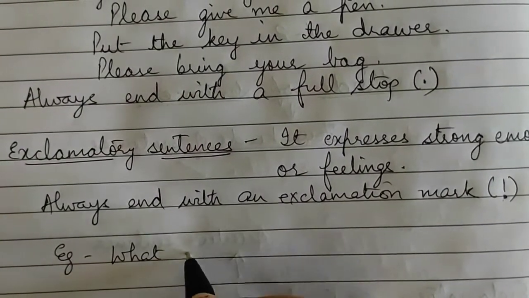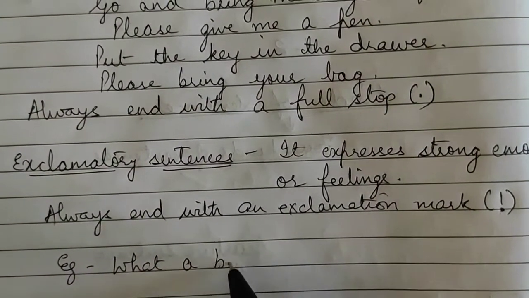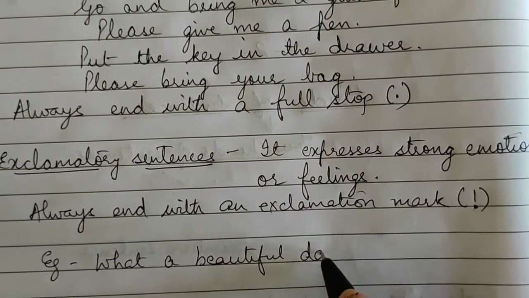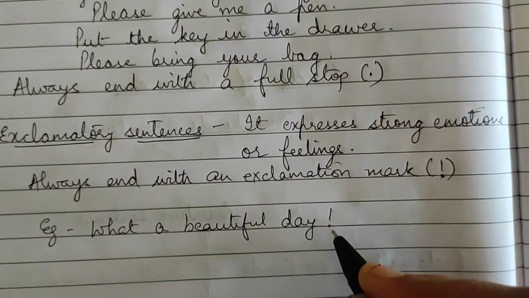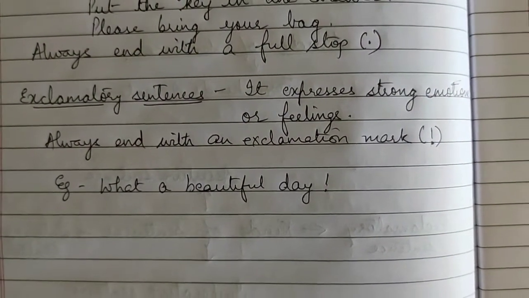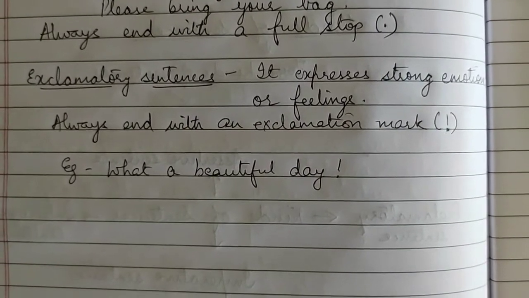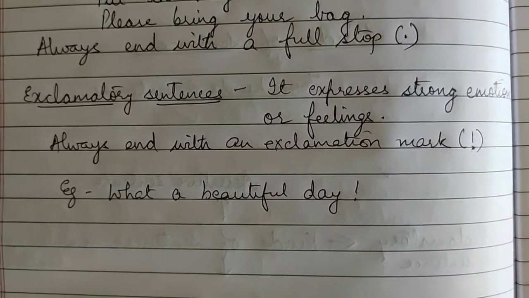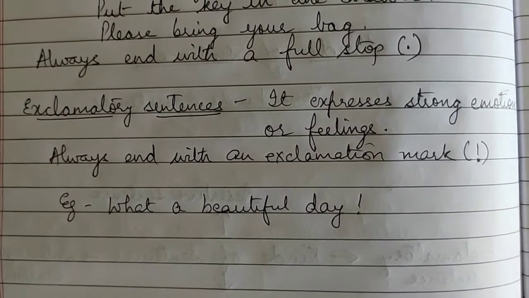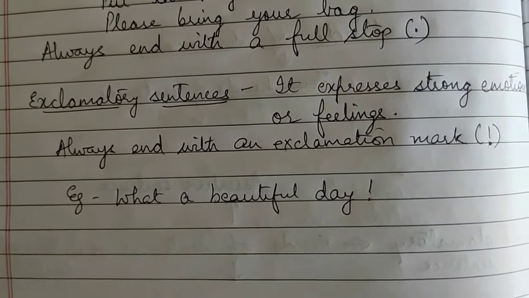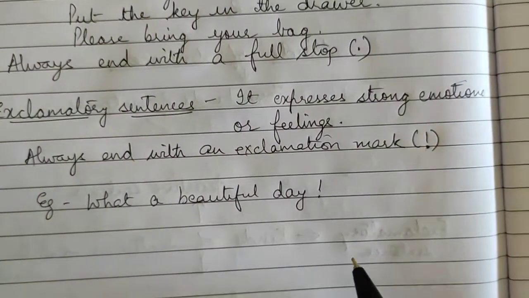What a beautiful day. Suppose the day is so beautiful, you like it very much. The sun is shining in the sky, the flowers are looking so beautiful, and you say, what a beautiful day. Then you are expressing your emotions, your happiness about the day. So that is an exclamatory sentence.